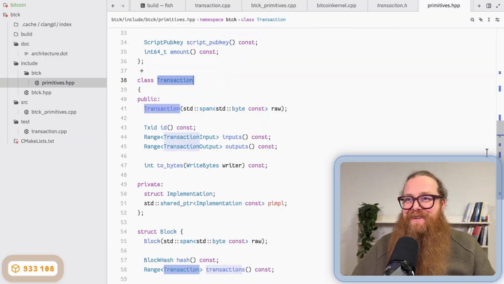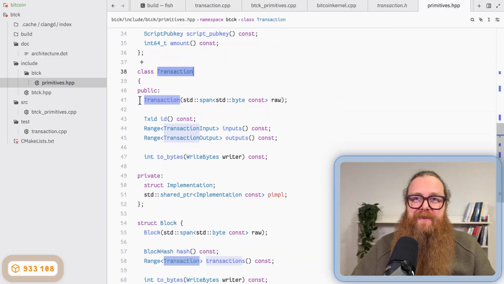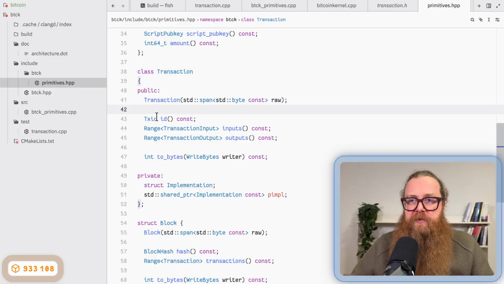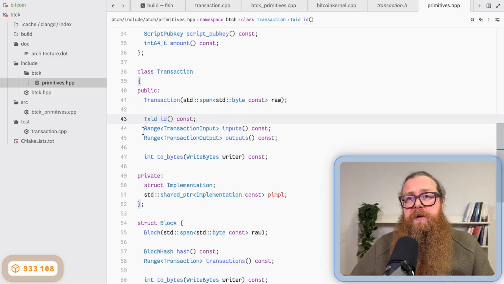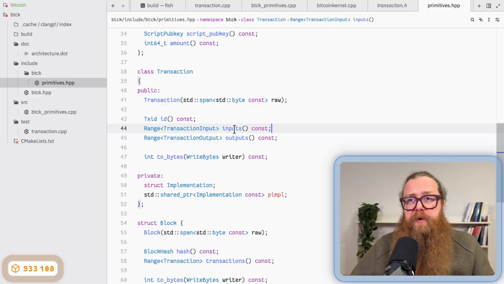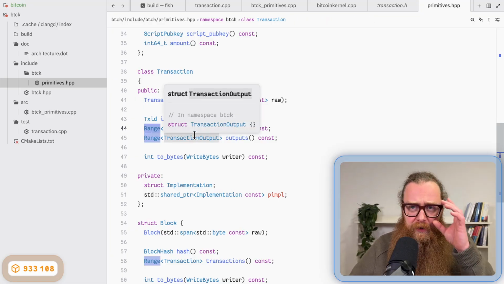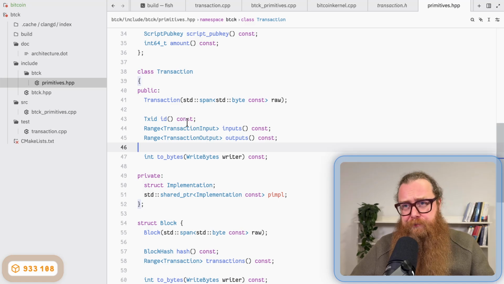Okay, so my transaction here, I haven't implemented any of the other functions yet. I could quickly implement the ID function. I could also implement the inputs function, but because of this range here, this requires a longer explanation, and I want to do that in a separate video.